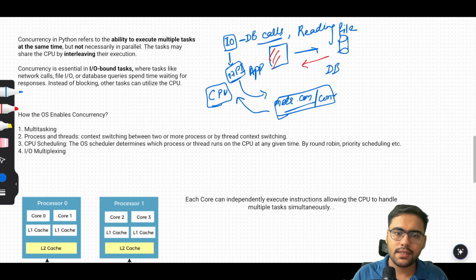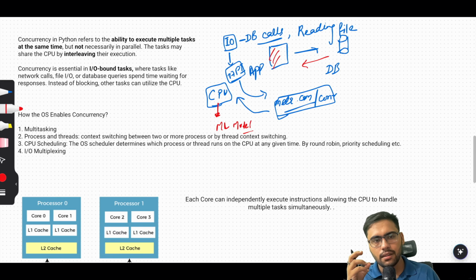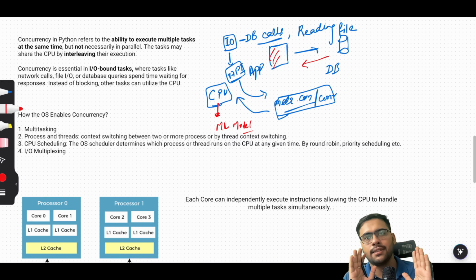Then there comes the CPU bound task, where you are actually doing the computation. For example, you are running an ML model, correct? In this, the core of your CPU is getting utilized. The computing power is getting used. So this is your CPU bound task. So concurrency, let's say you have only one core in the system.